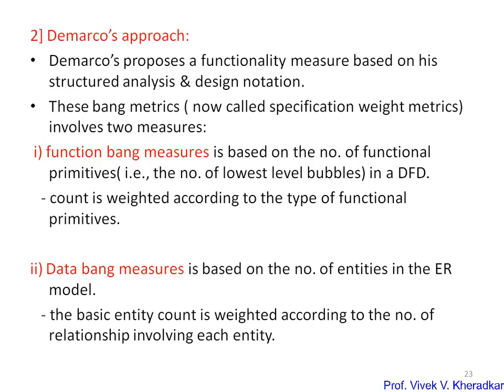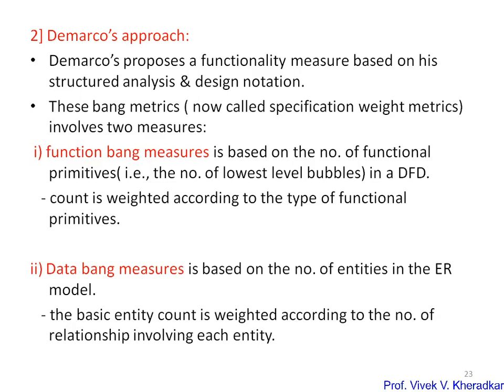The next measurement used in DMacro is the data bang measure. What is the data bang measure? It is based on the number of entities in the entity relationship model. As you know, one of the design documents is the ER diagram. So the data bang measure is based on the ER diagram, and it measures the number of entities in the ER model. Once the entities are counted, the basic entity count is weighted according to the number of relationships involved with each entity. So we find the weighting according to the number of entities related to other entities, and that is how to measure the data bang measure.